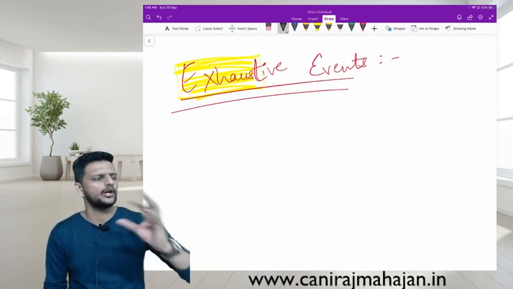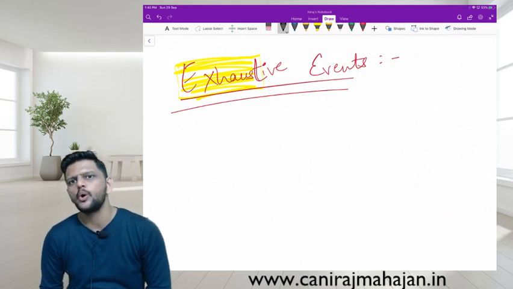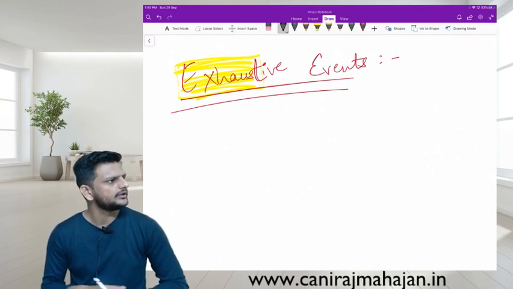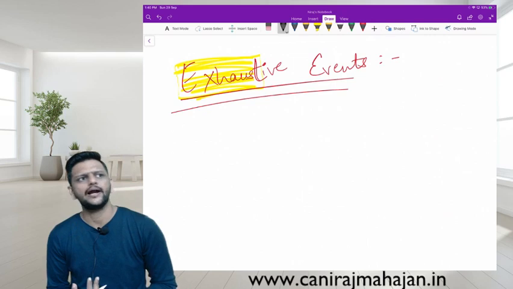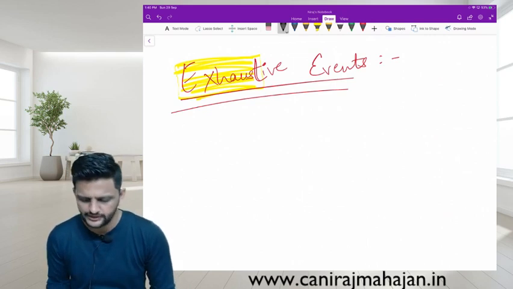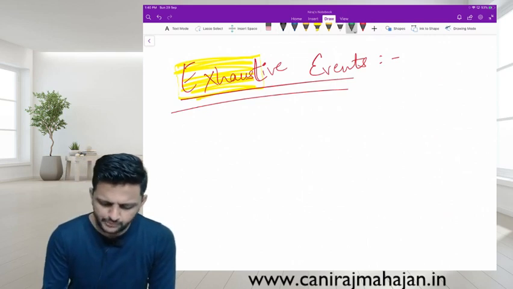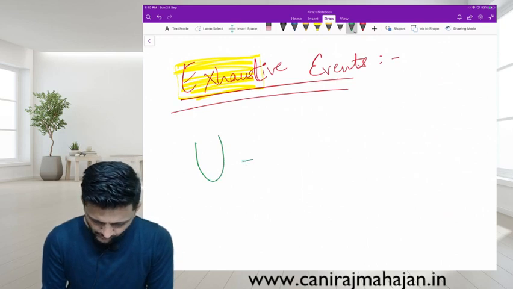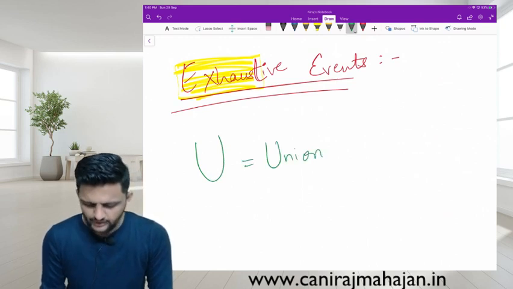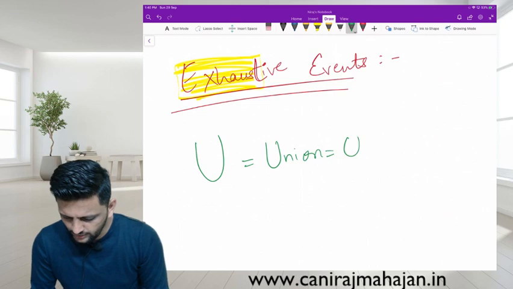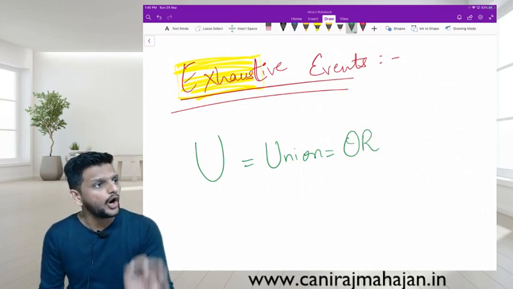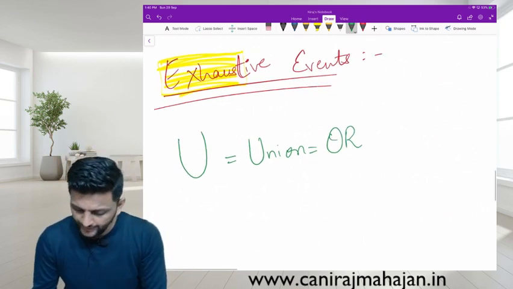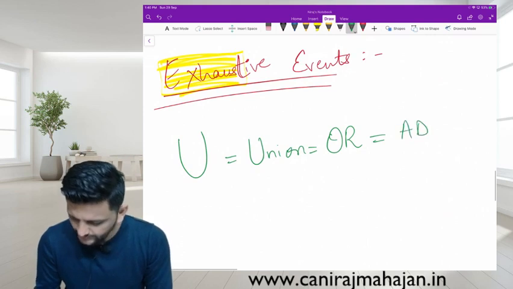That means the total of probability between the events is 1. How do we take total? By addition. And addition means union. Yes or no? Very important. This sign is union. We can also read it as or. This is or. And or means addition.